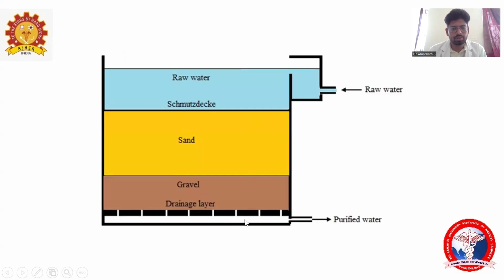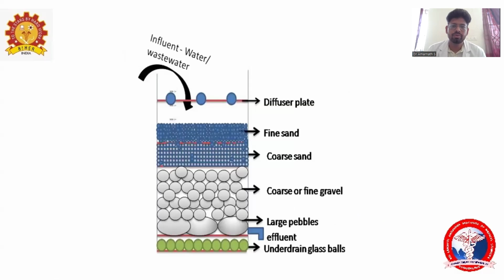Sand bed and it's supported by a gravel layer. That is the sand and gravel layer along with the deep conditions of the sand bed. I have told you the sand won't all be the same diameter. There will be fine sand and coarse sand, and the gravel layer will also have fine gravel and coarse gravel like that. It will have the main layer of sand for the sedimentation process.